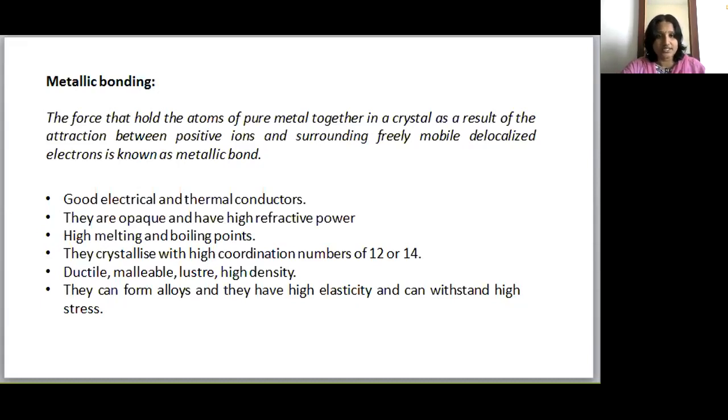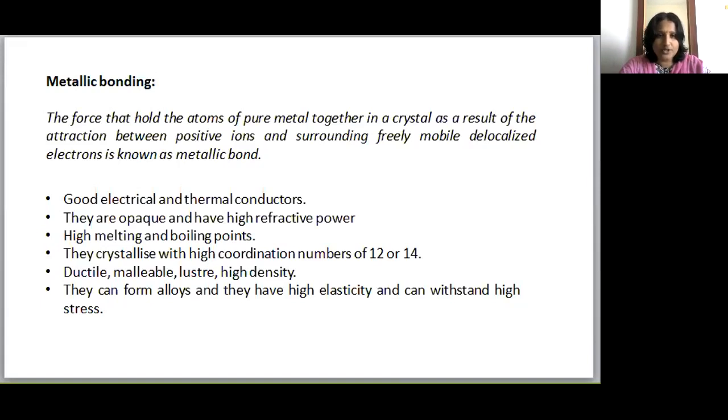Yes, you are right. So let me tell what is metallic bonding. The force that holds the atoms of a pure metal together in a crystal as a result of attraction between positive ions and the freely moving delocalized electrons is known as metallic bonding.